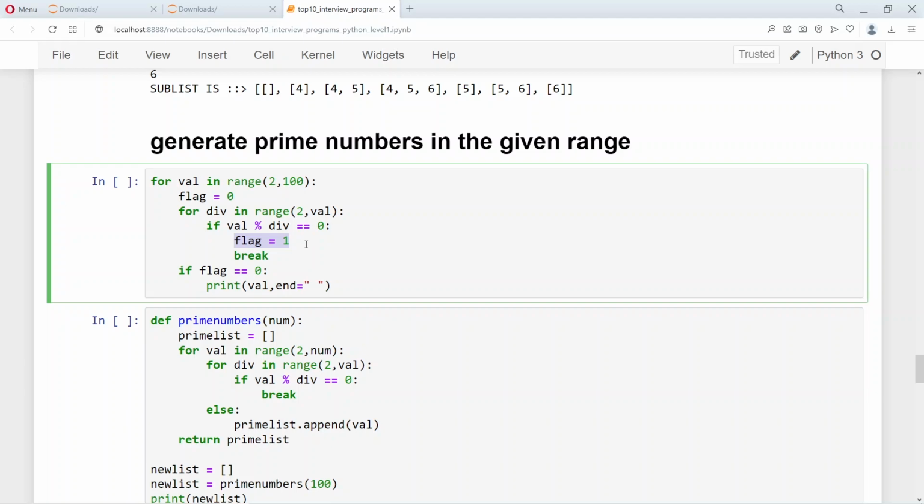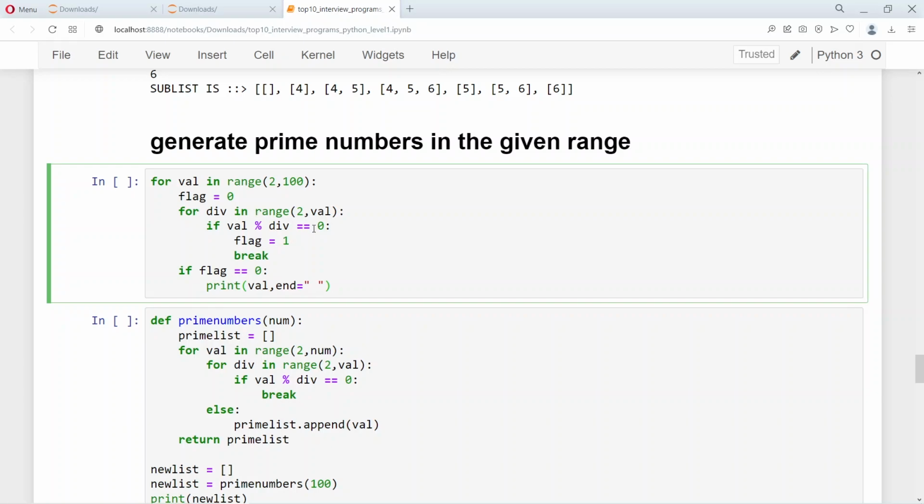So flag is set to 1 and then you break from it, and then outside of this for loop you check if the flag was 0 still. If the flag was 0, then it prints that particular number, right? If the flag was 0, it is a prime number. If the flag was not 0, this number val was not a prime number. So it will print the number that is not divided here, right?